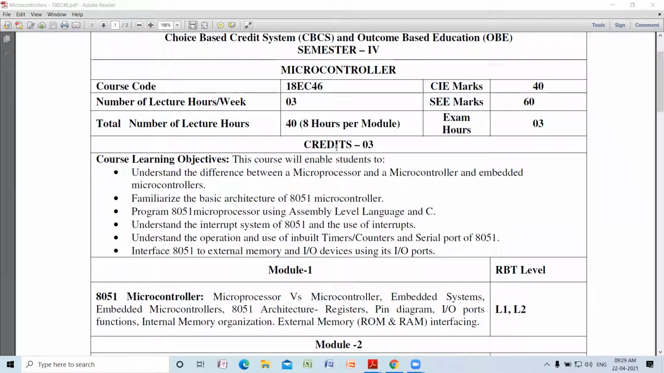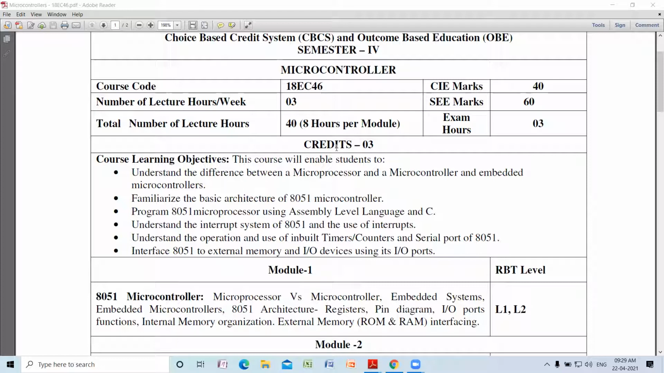So in the module 1, as I said, it is a preliminary introductory module where we are going to differentiate microprocessor and microcontroller. What differentiates microcontroller and embedded microcontroller, and we are going to see what I mean by an embedded system. This is the preliminary material at the beginning. Later we are going to see 8051 architecture in detail, which contains pin diagram, IO ports, various functions, internal memory organization. All of you know that.